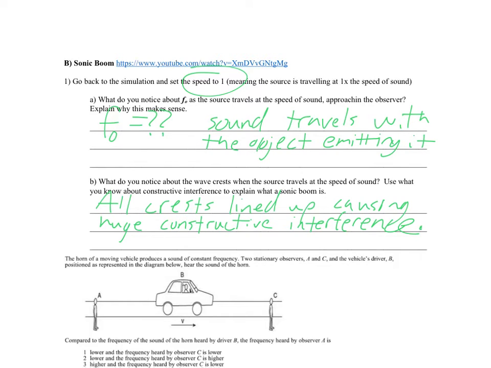The result is one giant sound wave, which we interpret as the sonic boom.